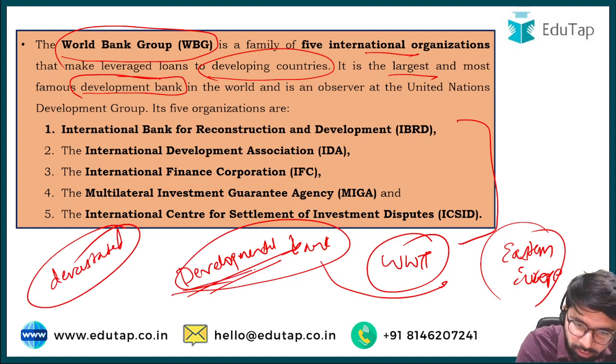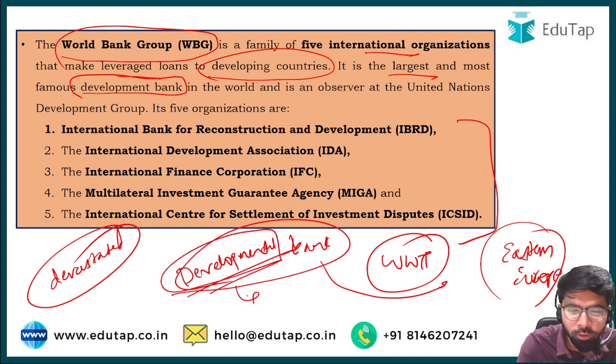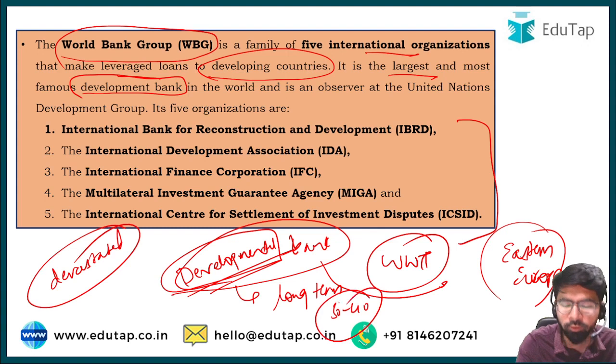So friends, it is a developmental bank, and the loans given by the World Bank are usually of long term nature, that is, long term tenure, extending up to 30 to 40 years.